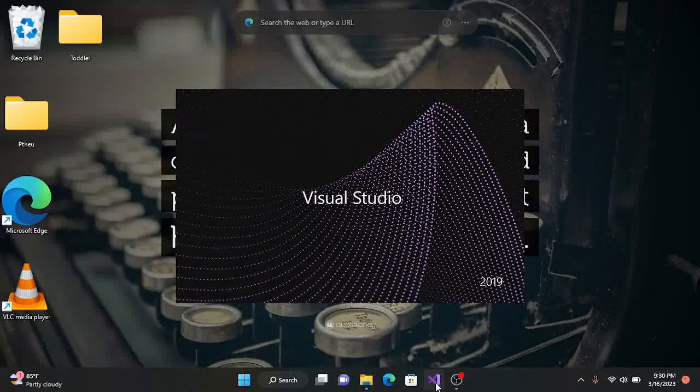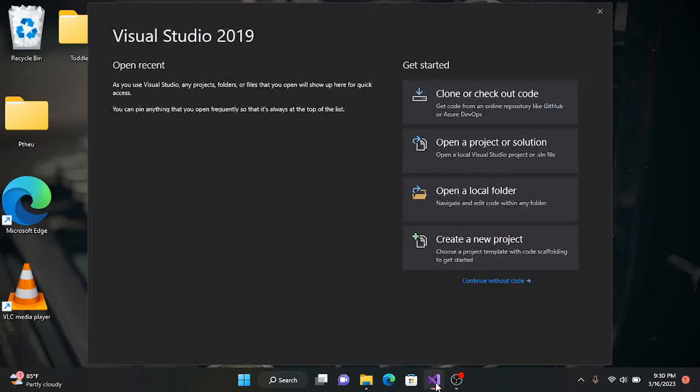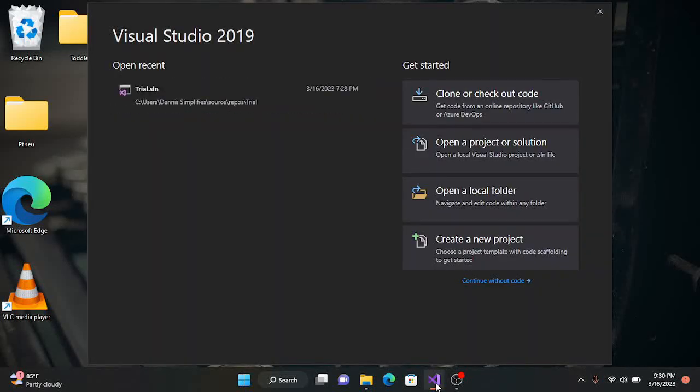Now if you are new to Visual Studio, it's going to ask you to create a Microsoft account. So it takes less than a minute to create a Microsoft account. So you just create it and then you get back to your Visual Studio and start coding. So as you can see here, this is a recent file. So all the files we'll be dealing with recently will be open here, from whether today to last week to last month. You're going to have all your files and your projects over here.